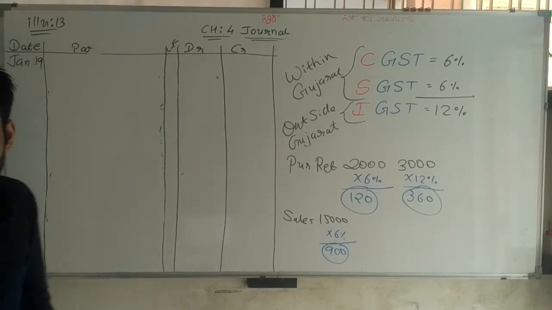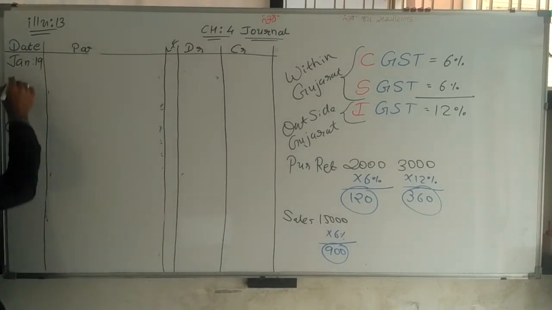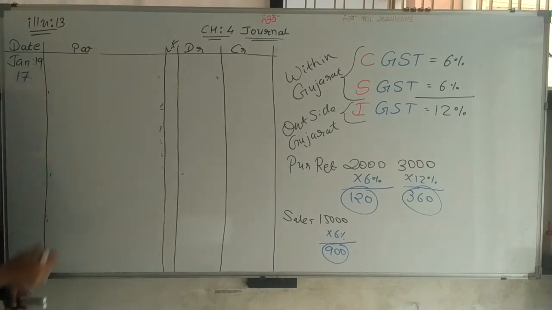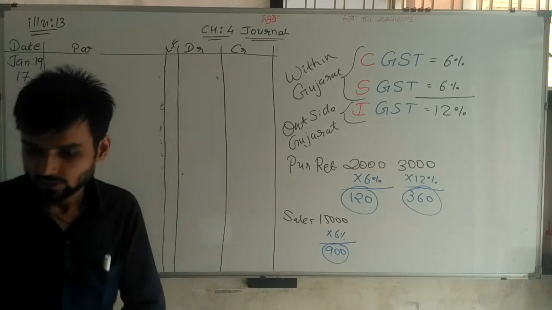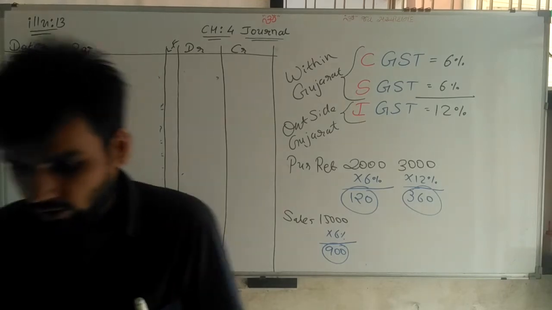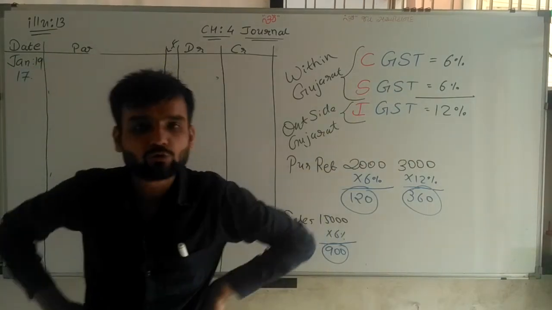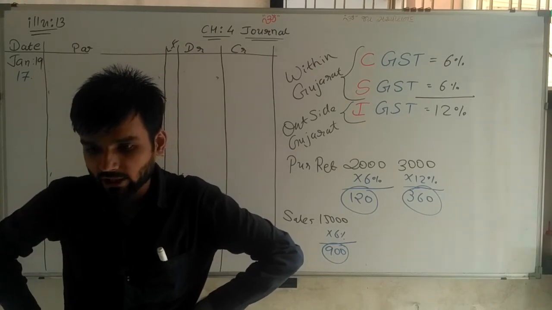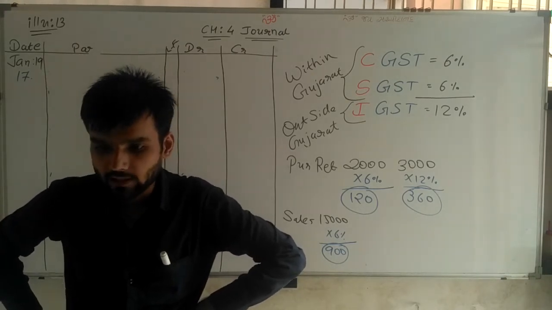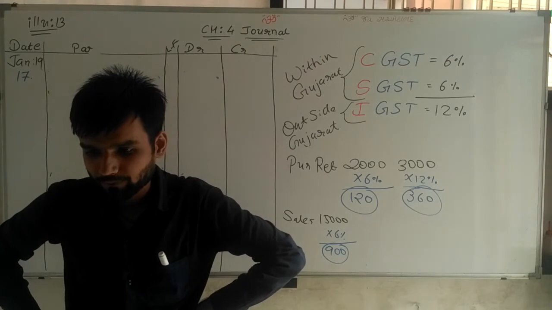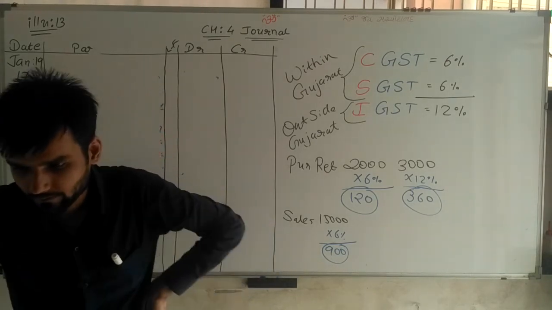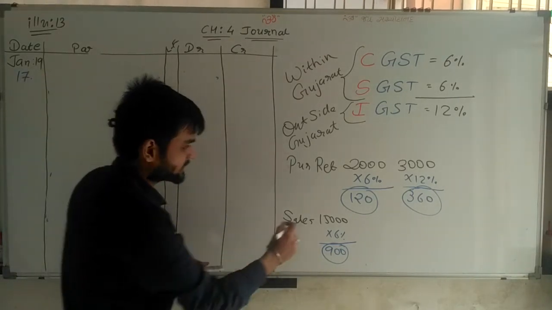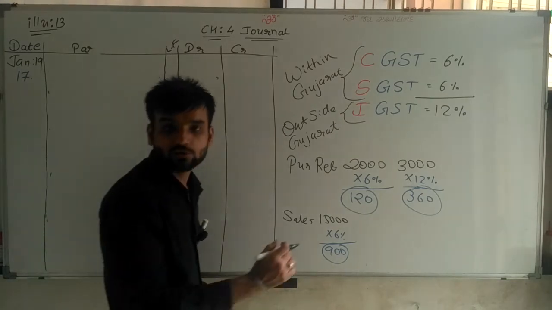Now after 15, the 17 dated transaction is given. Reading now: goods of rupees 20,000 sold to Vinod Bhai of Valsad. So sales is given 20,000 rupees.